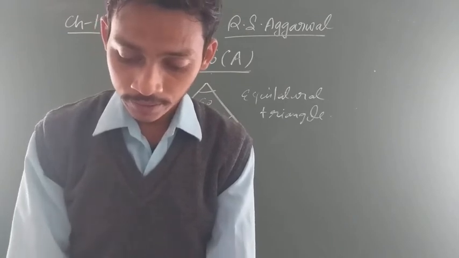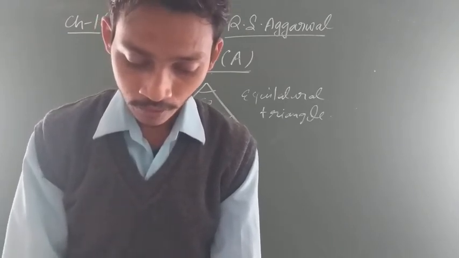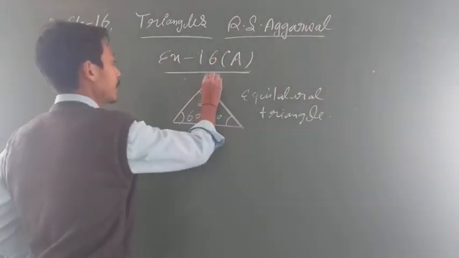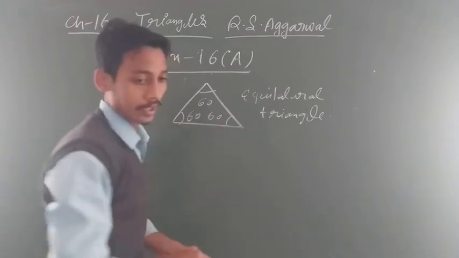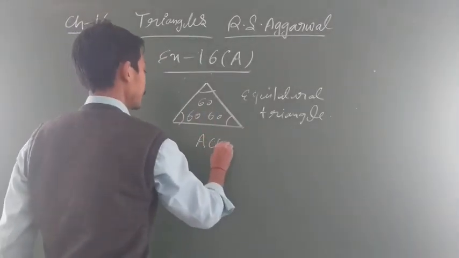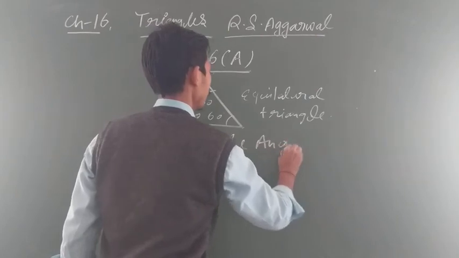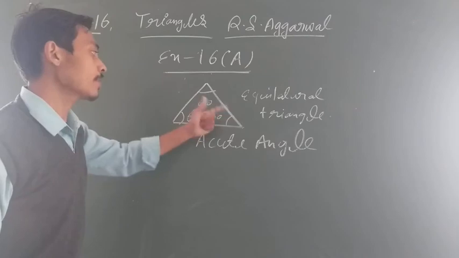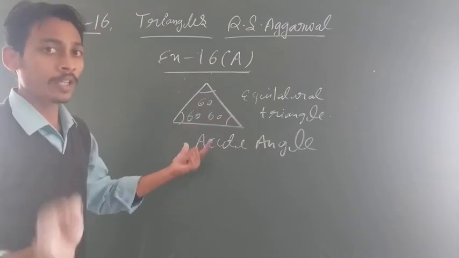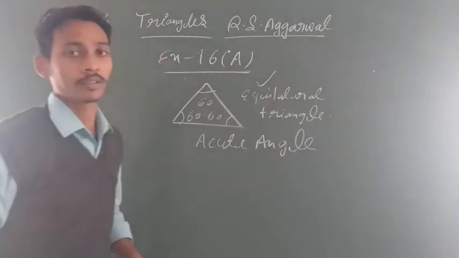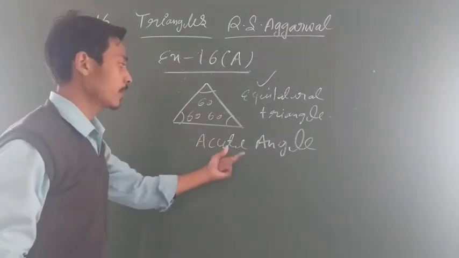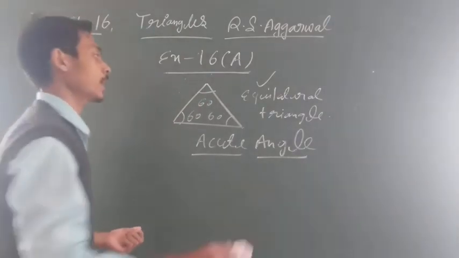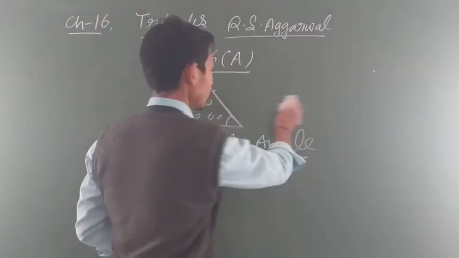Okay students? So now I think you will solve the questions based on this. One other thing, son, look, this is an equilateral triangle, but the angle you will write down. Sorry, equilateral triangle and acute angle. This is given acute angle. Sorry for this. It means this is an equilateral triangle because all are of 60 degrees, so the sides will be equal. On the basis of sides this is an equilateral triangle, and on the basis of angles we have to find acute angle because all are of 60 degrees. You know acute angle, obtuse angle, reflex angle, so you will find out.